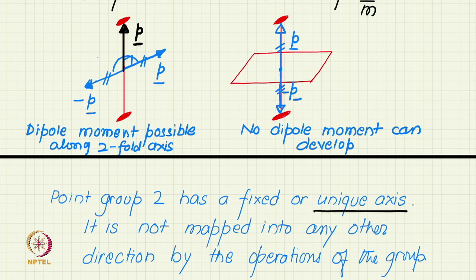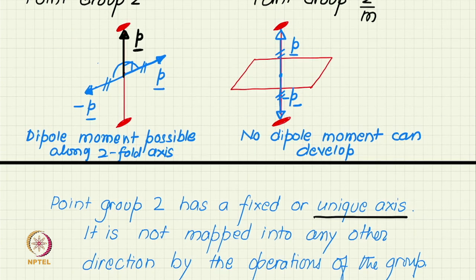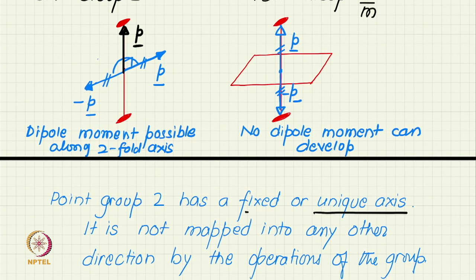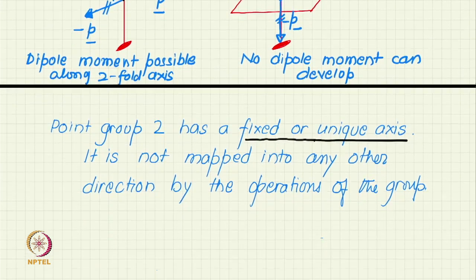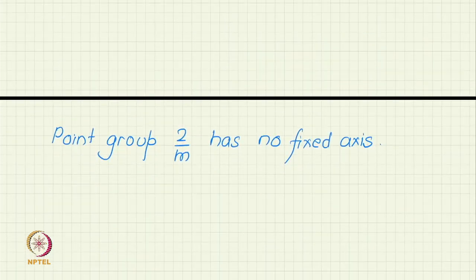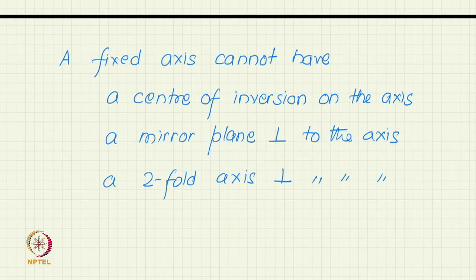So, in the point group 2 by m, no direction is fixed, whereas in the point group 2, the two-fold axis is a fixed axis. So, what we have to look for is fixed axis or unique axis. Only point groups which have a fixed or unique axis will develop pyroelectricity.